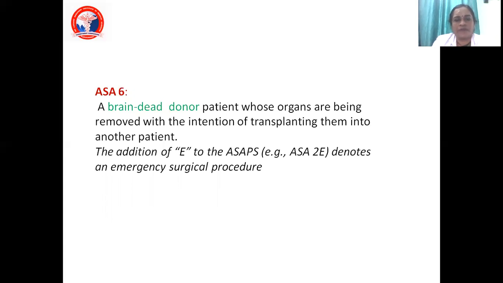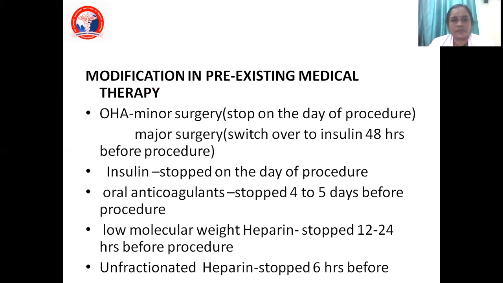So now we have assessed the patient and we have managed to put that patient into one of the categories of ASA, either ASA 1, 2, 3, 4, or 5. With this category, we will next proceed with the surgery. Once we have given fitness, we have to give some pre-operative orders. Now I am going to give orders to my surgeon that these things are to be done, these things not to be done.